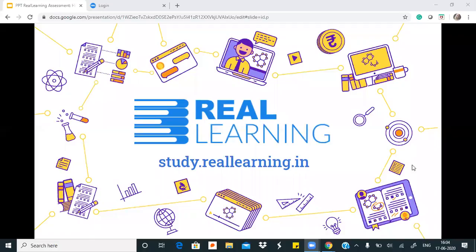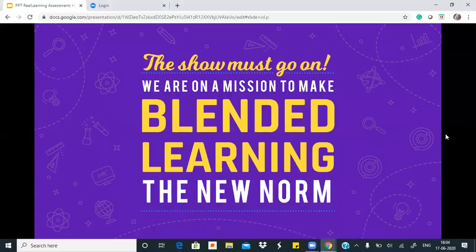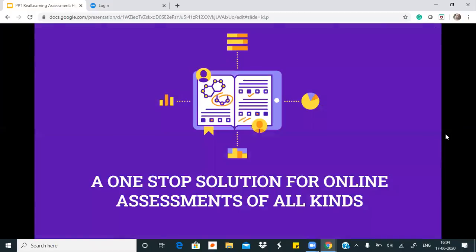So we are study.reallearning.in. What we're trying to make sure is that schools and institutes have a great platform to conduct their online assessments. You will see how in a very flexible and comprehensive manner this happens on our platform. I will also show you how we're trying to make sure that offline assessments are getting integrated seamlessly on our online platform so that there is a balance between offline as well as online learning, and that gap is actually bridged by real learning. So that is what our platform is trying to do.